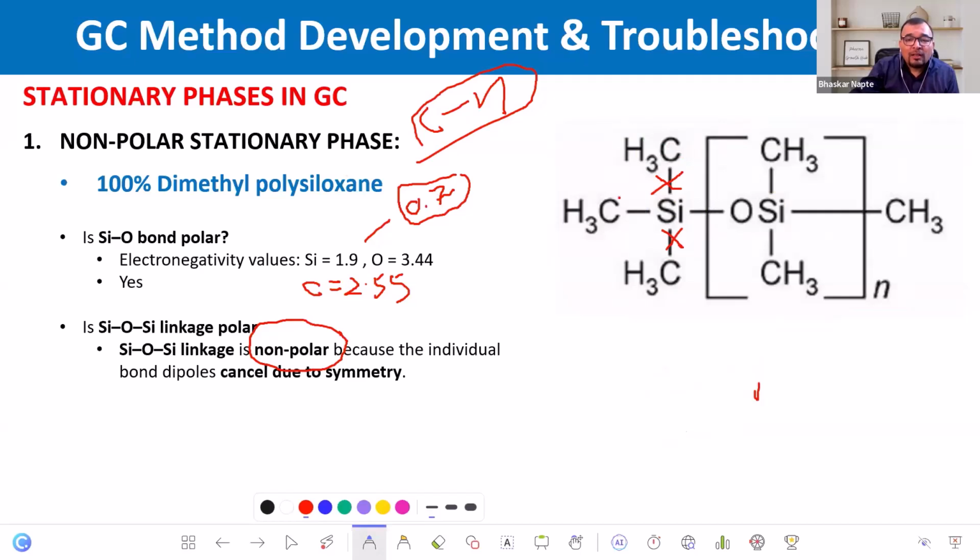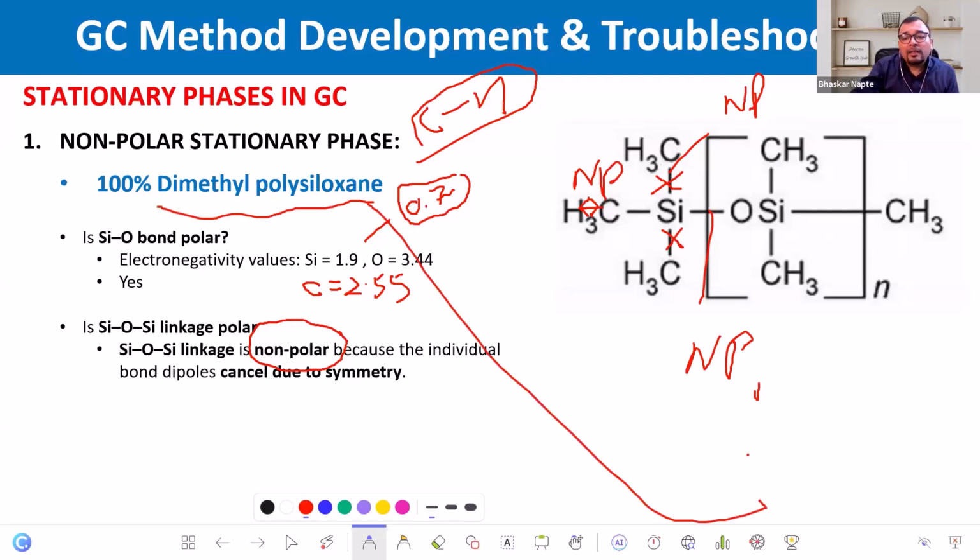The hydrocarbon is again a non-polar bond. So overall, there is no polar bond, and hence, can we conclude that the dimethyl polysiloxane is a non-polar compound? Yes or no?